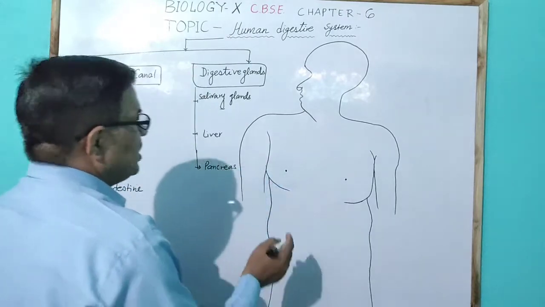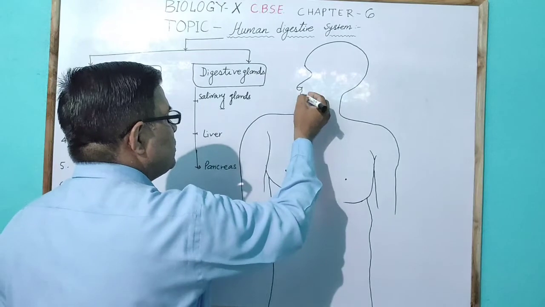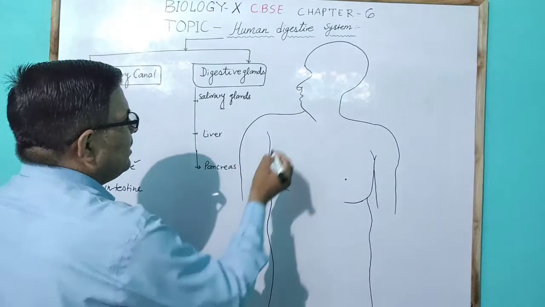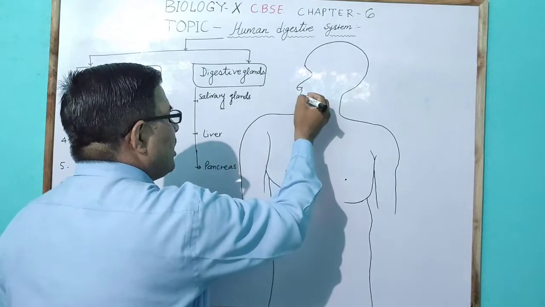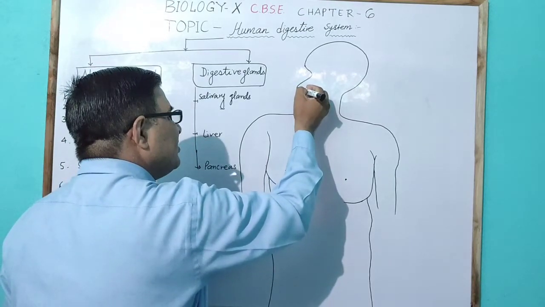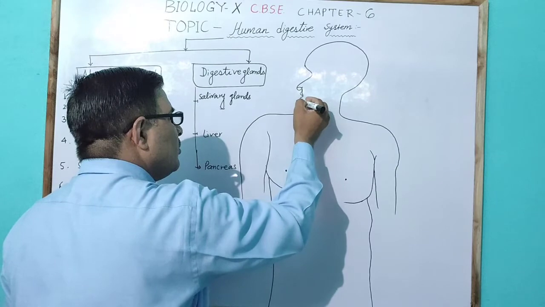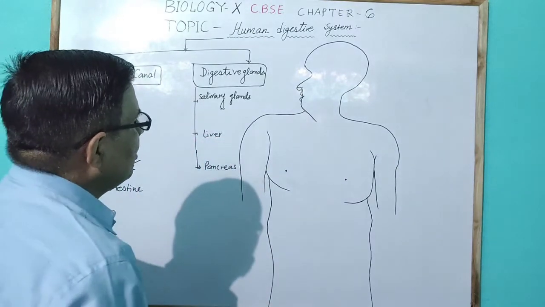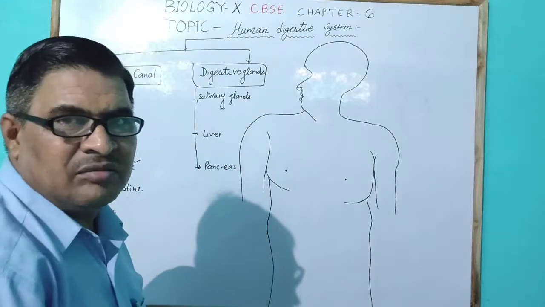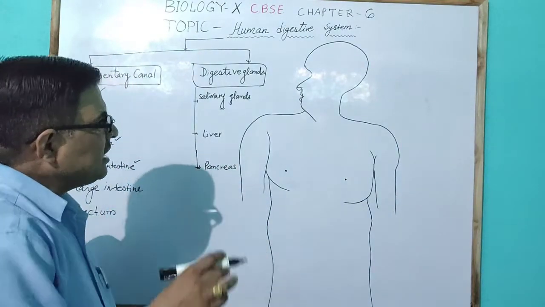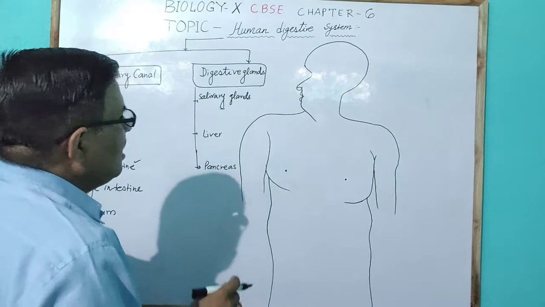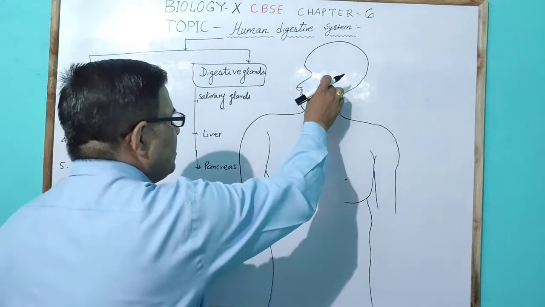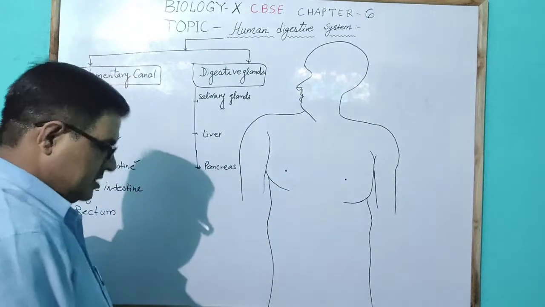Here, digestion starts from the mouth, where a gap is present between the two lips. These are the two lips, and the hard palate is present at the anterior part and the soft palate at the lower part.